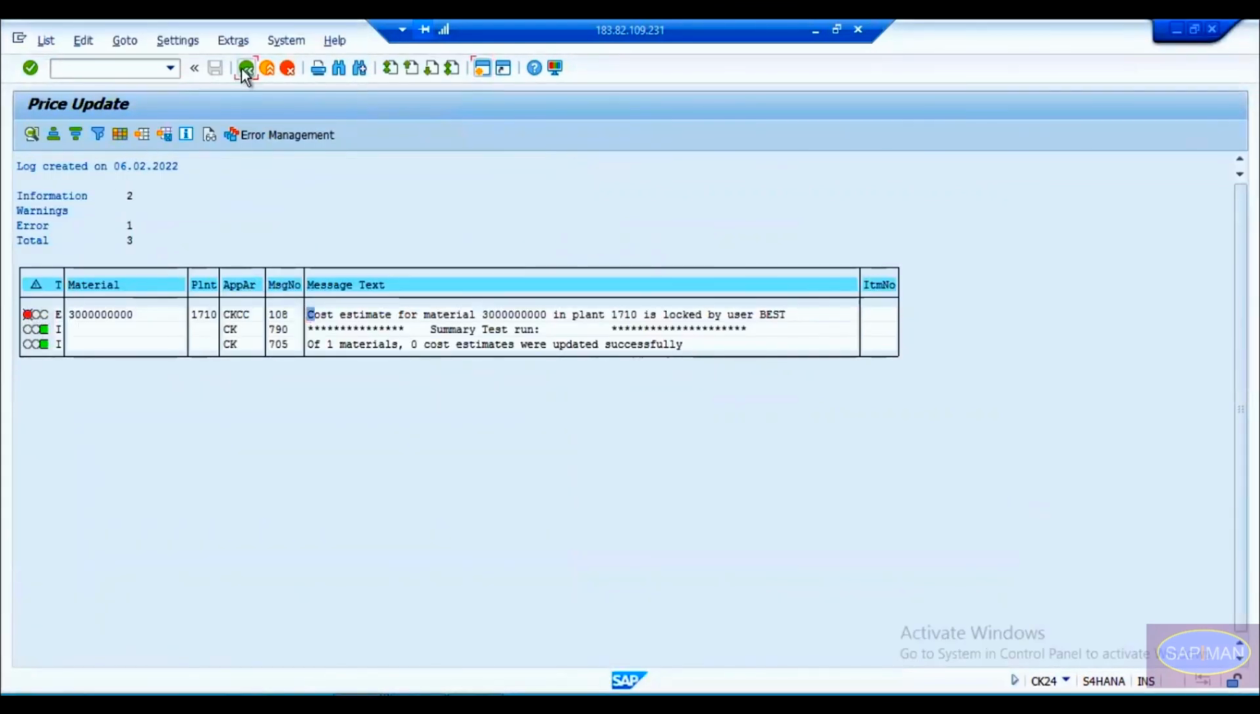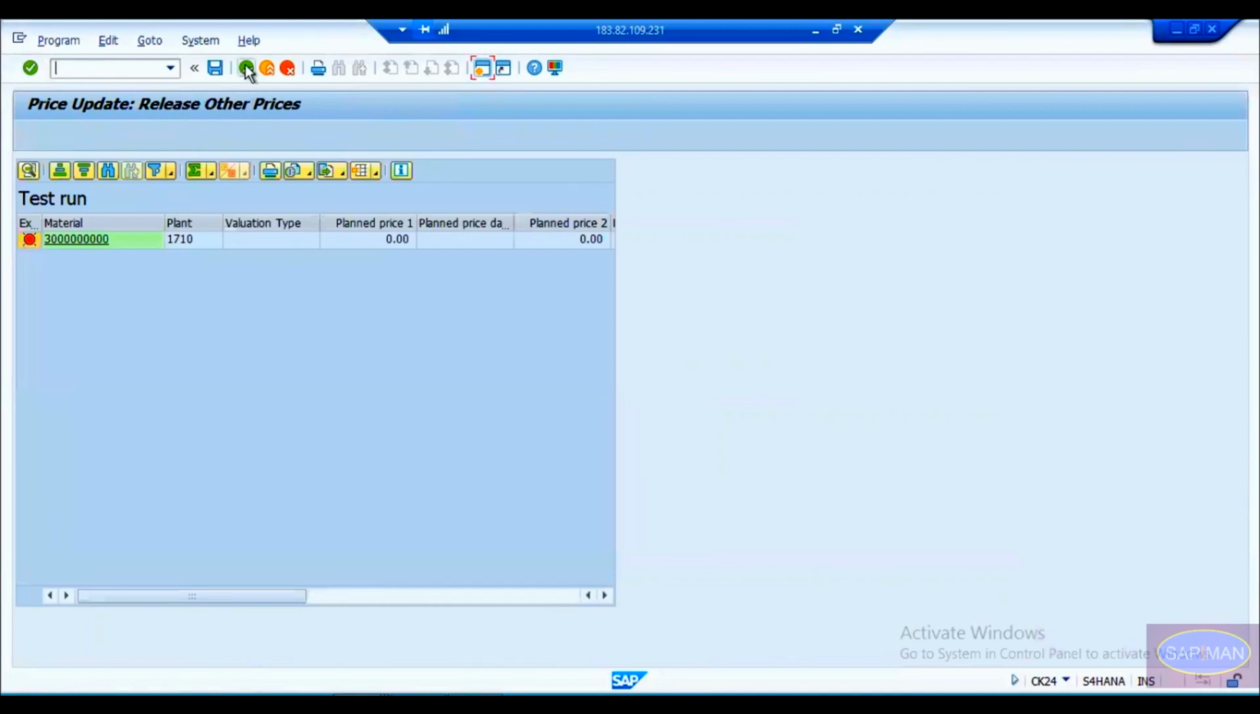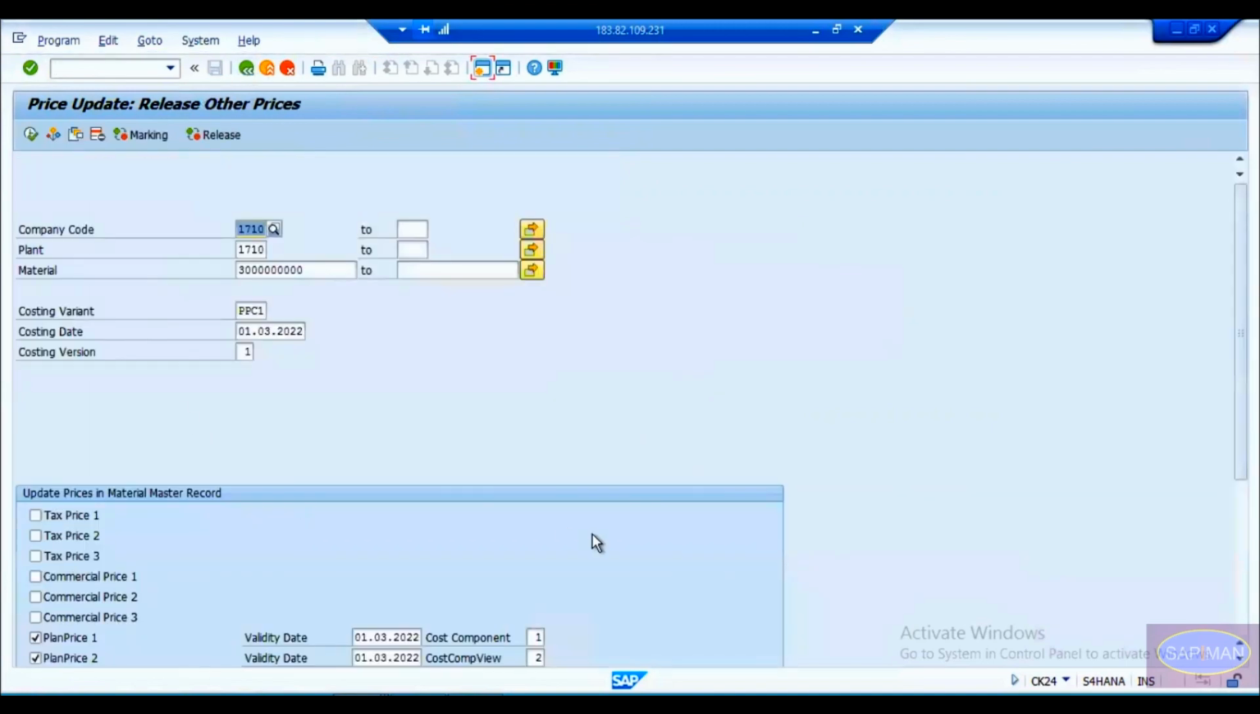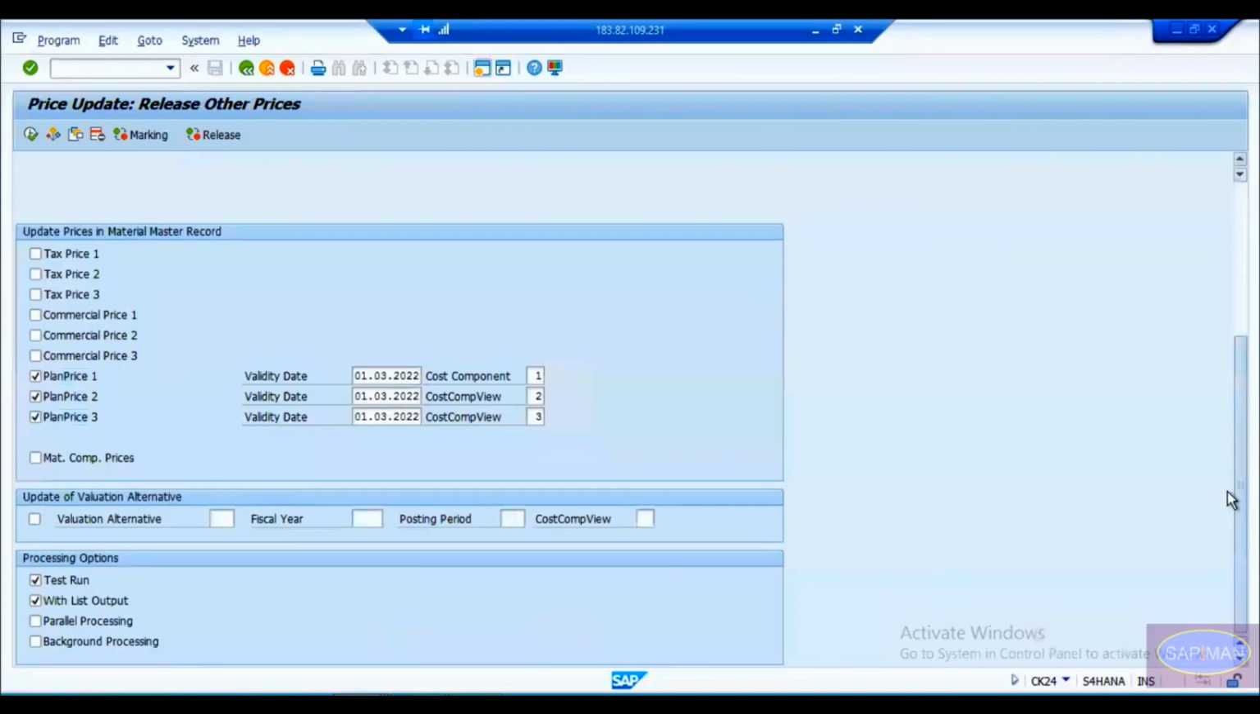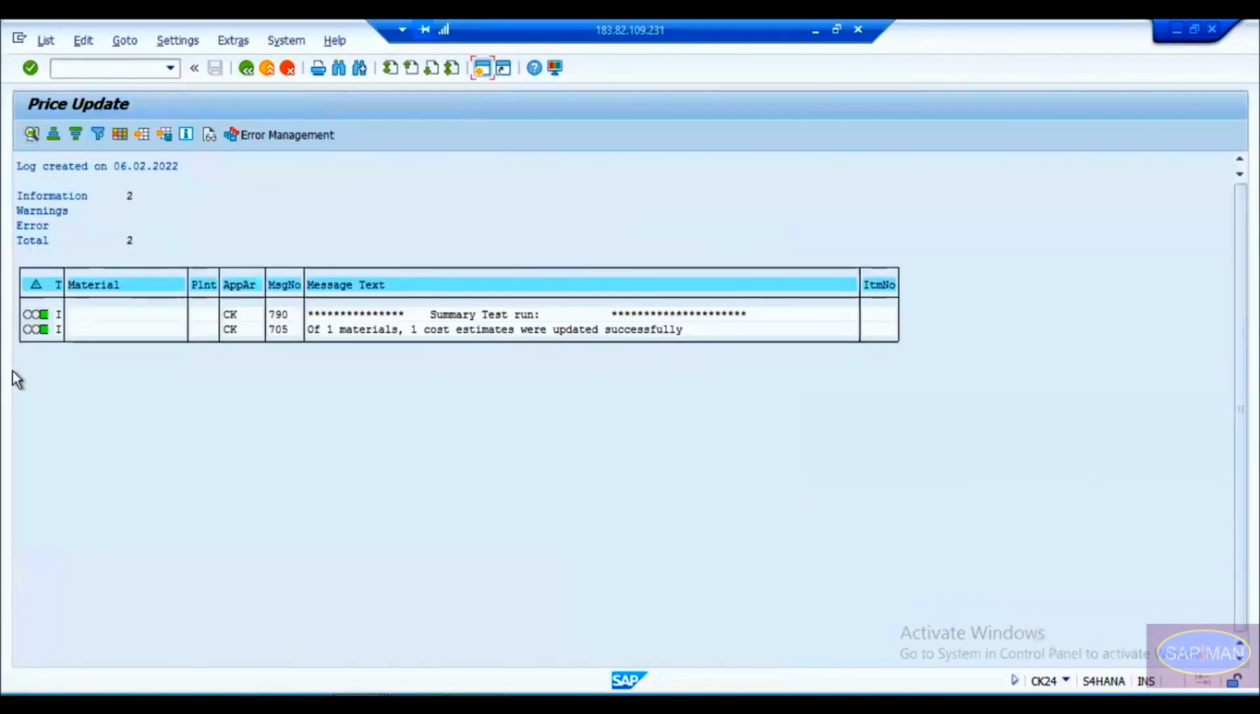Let me go back and do it again now with the test mode only. Again, the test mode is activated. I will execute this. So you see everything is now green, and it says one material, one cost estimation were updated successfully. This is in the test mode. It's not updated yet.